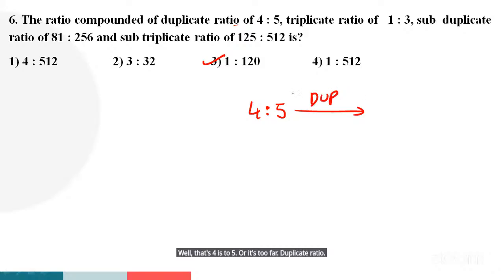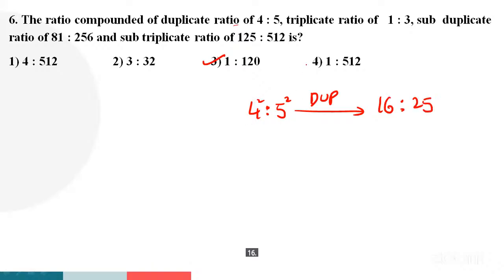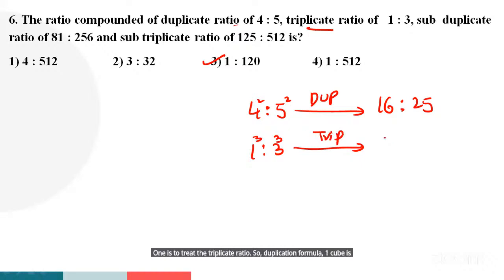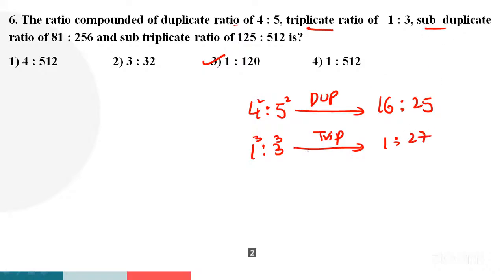What is the formula, guys? Duplicate ratio: a square is to b square. So 4 square is to 5 square. 4 square is 16, 5 square is 25. Next point, triplicate ratio of 1 is to 3. Triplicate ratio formula: 1 cube is to 3 cube. 1 cube is 1. 3 cube is 27.